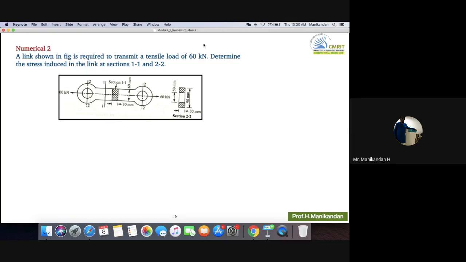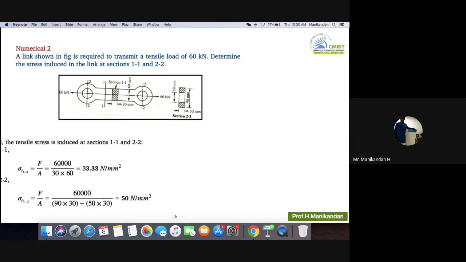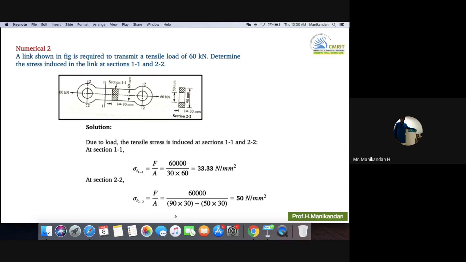This link is transmitting a load of 60 kilonewton. Determine the stress at sections 1-1 and 2-2. How to calculate? At section 1-1, we have direct stress, tensile in nature, which is equal to force per area. So 60,000 divided by area of section 1-1, which is 60 into 30, B into H. We got 33.33 Newton per mm square. Did you understand section 1-1?